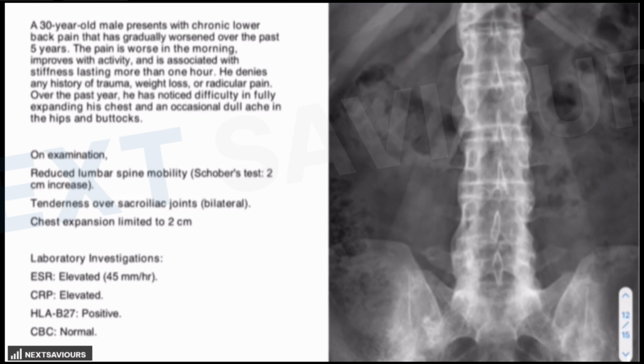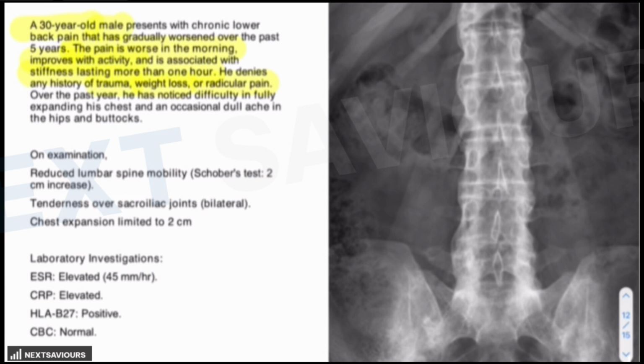Now, if you go back to the question, you can very easily identify whatever we have discussed and how they are different from tuberculosis. You see, 30-year-old, so you can rule out spondylolisthesis, you can rule out DISH syndrome. Male, it is more pointing towards ankylosing spondylitis. Chronic back pain gradually worsening over the past. The pain is worse in the morning, improves with activity. It is a specific finding for ankylosing spondylitis. It is associated with stiffness lasting for more than 1 hour. It could be a feature of tuberculosis also. But he denies any history of trauma, weight loss, or radicular pain. So this is how tuberculosis and degenerative disc disease can be ruled out.